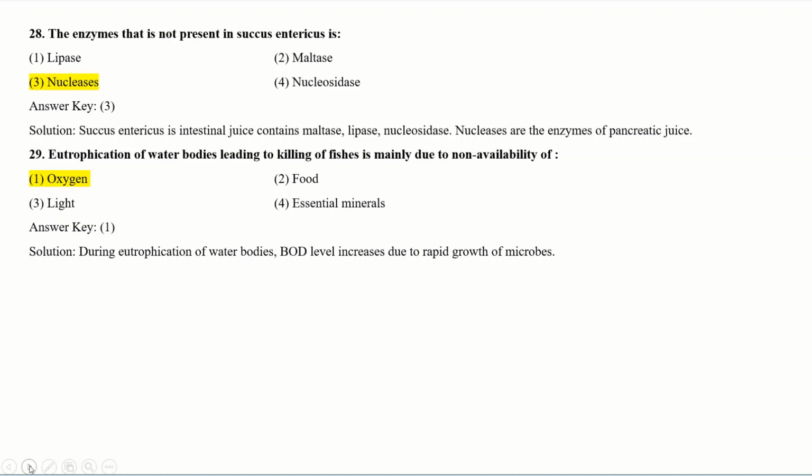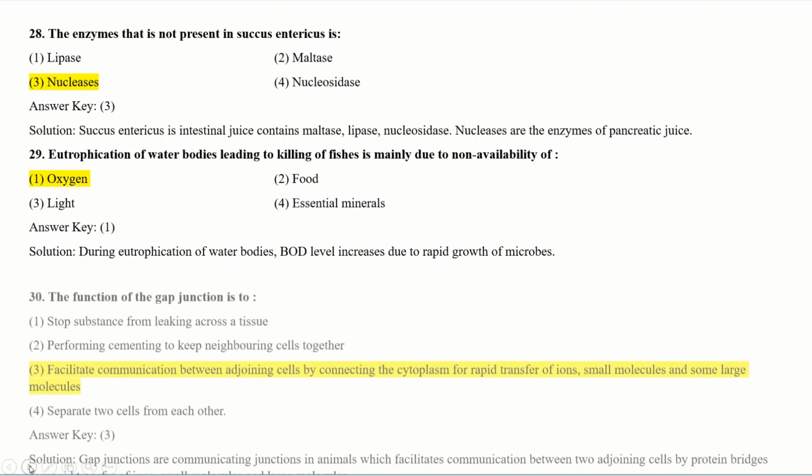The correct option is oxygen. During eutrophication of water bodies, BOD level increases due to rapid growth of microorganisms in these water bodies. BOD means biological oxygen demand. So your correct answer should be oxygen.